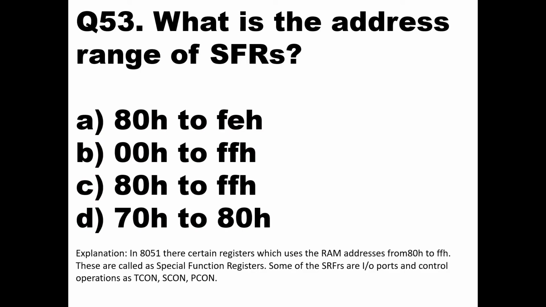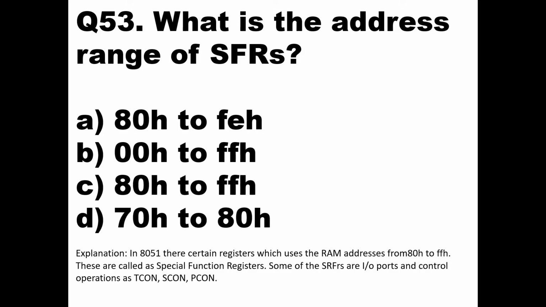Question number 53. What is the address range of special function registers, SFRs? Now in the memory, the address range of the RAM from 80H in hexadecimal to FFH, that is option C, is used for special function registers.